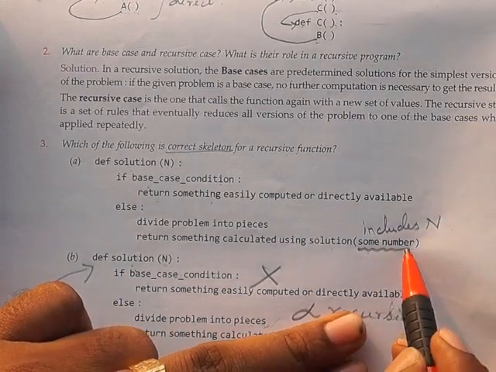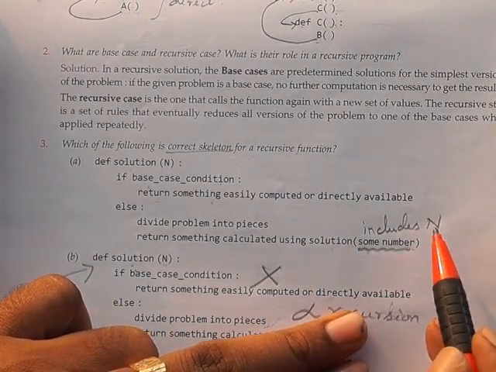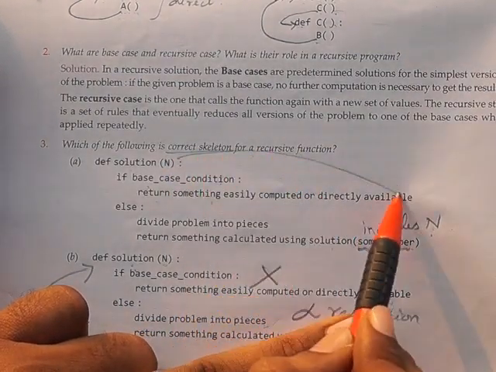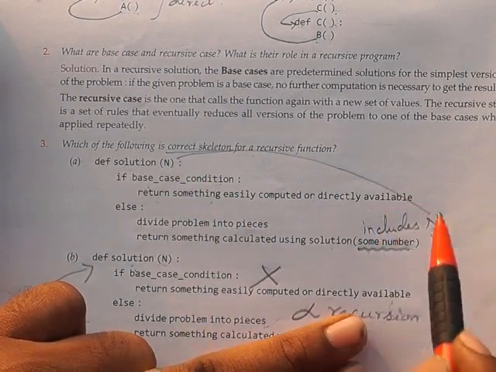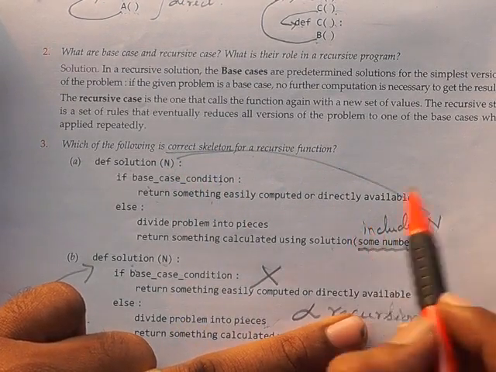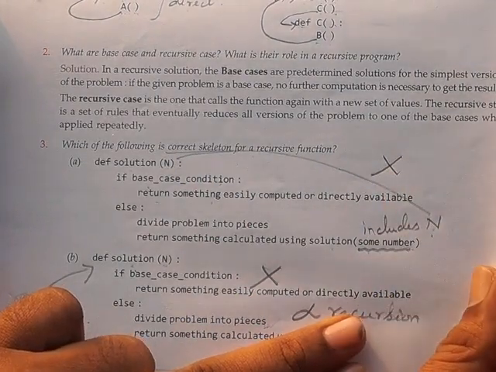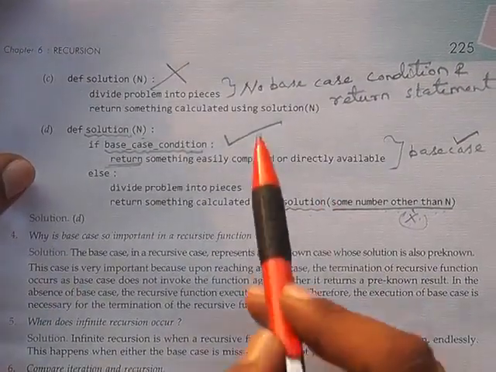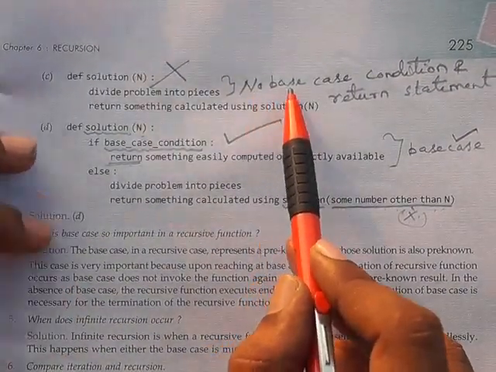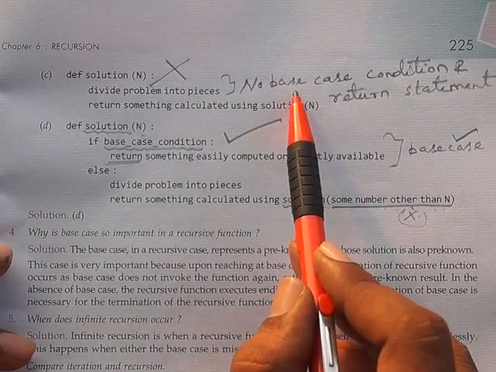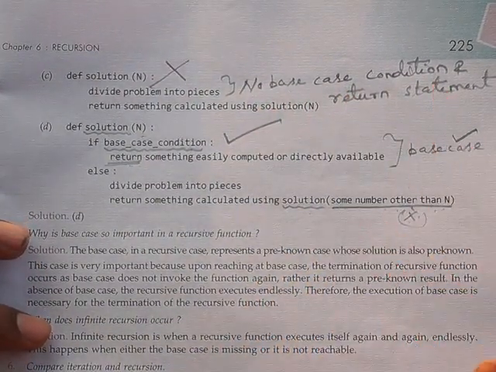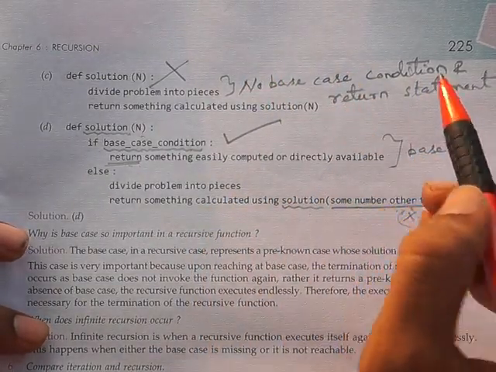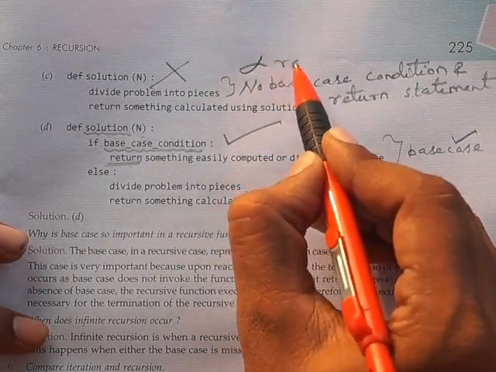Some number means you can give any number, of course you can give n also. If you give the same n here and here, it will make an infinite recursion. So this is also a wrong choice. And here there is no base case. No base case means it won't reach the exact condition, it won't reach the return statement, such that it will become an infinite recursion.